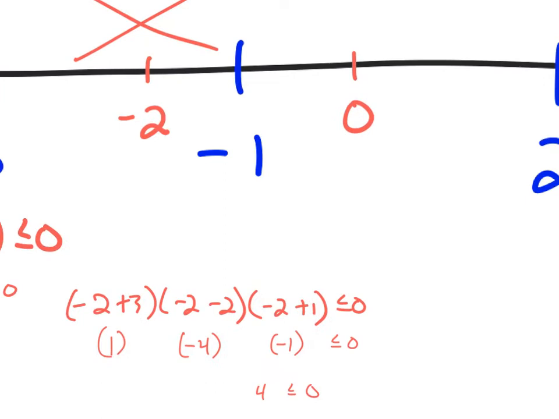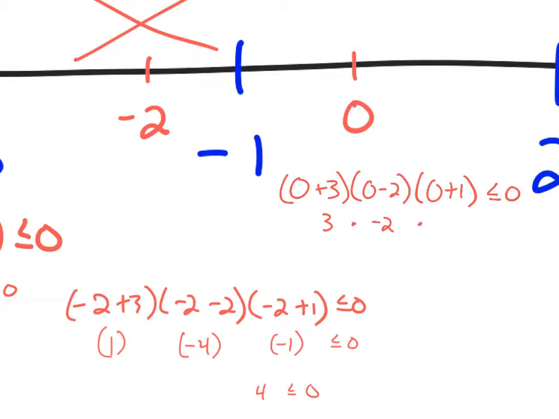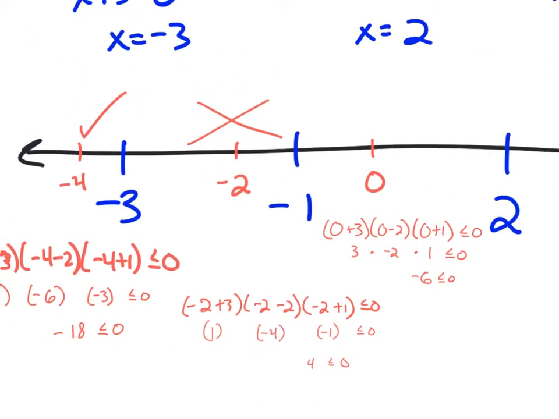Okay, and then we test 0. So 0 plus 3 times 0 minus 2 times 0 plus 1 is supposed to be less than or equal to 0. So that's 3 times negative 2 times 1, which is negative 6, less than or equal to 0, which is true. So that section works.